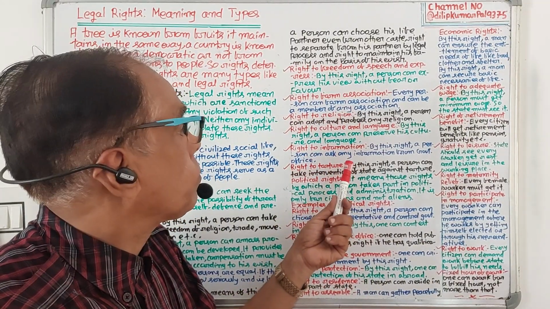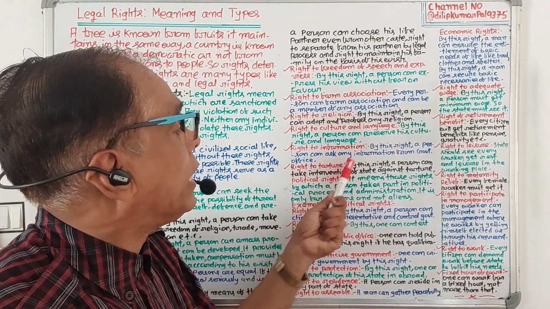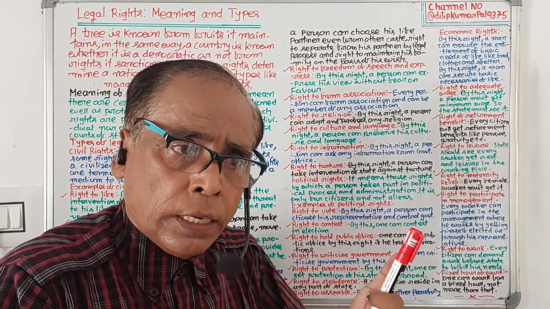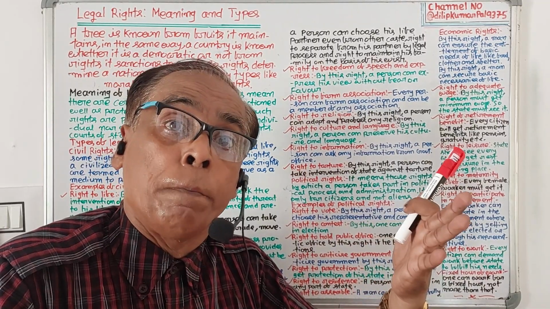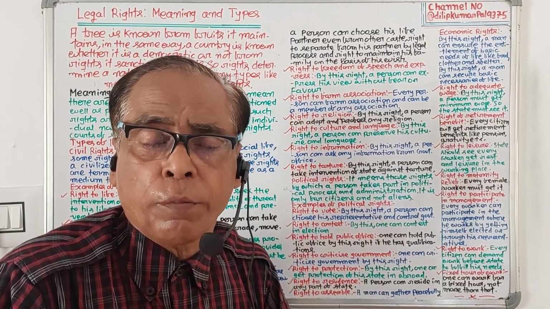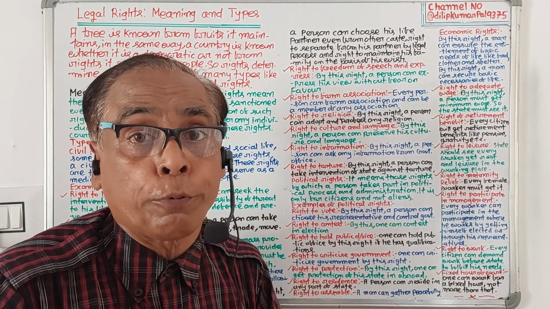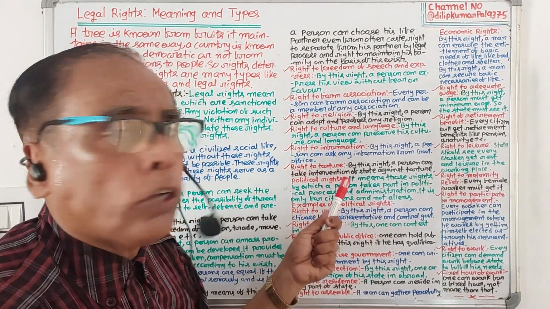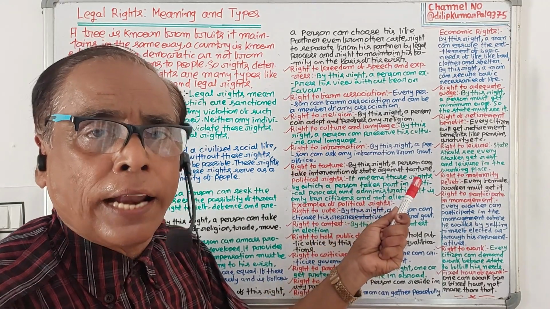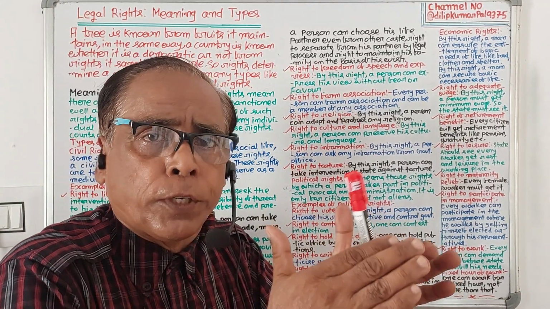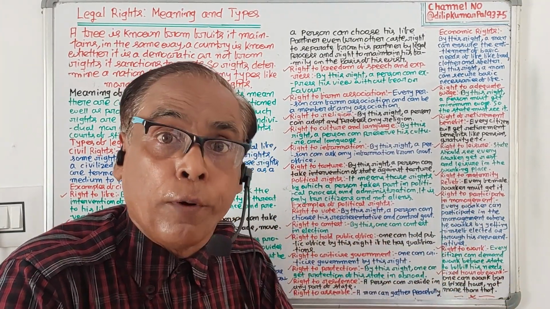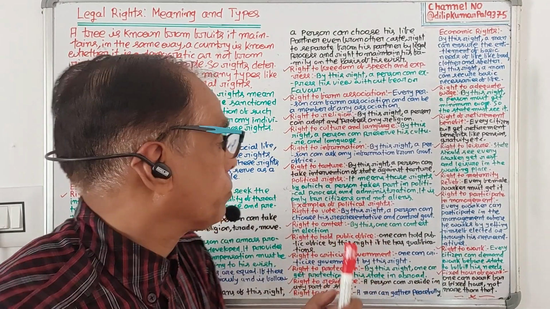Right to information. By this right a person can ask any information from government office. Government is bound to give information. If government will not give information, he can approach to the court and court will come forward to help. Then, right to torture. By this right a person can take intervention of state against torture. If a person will be tortured, if a person will be exploited, then he can approach to the state and state will come forward to protect him from exploitation and torture.